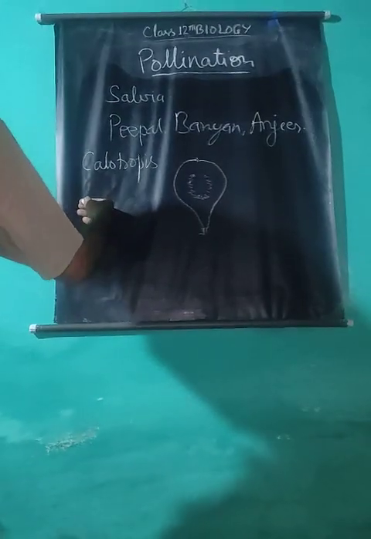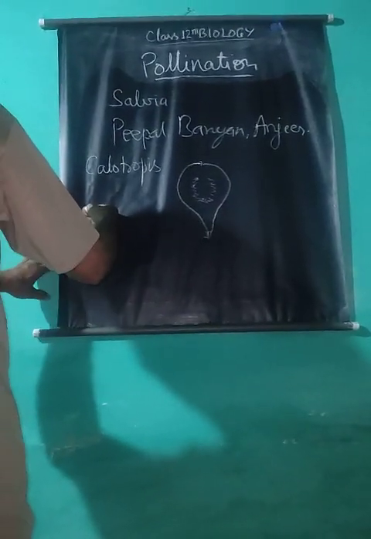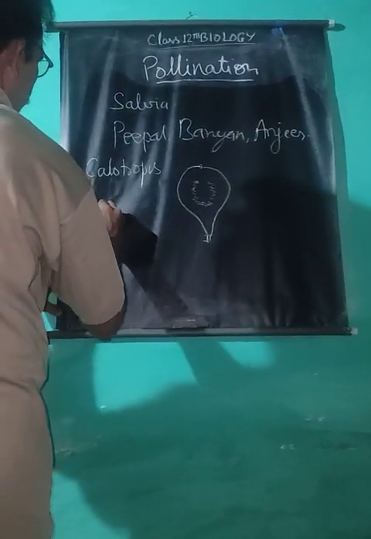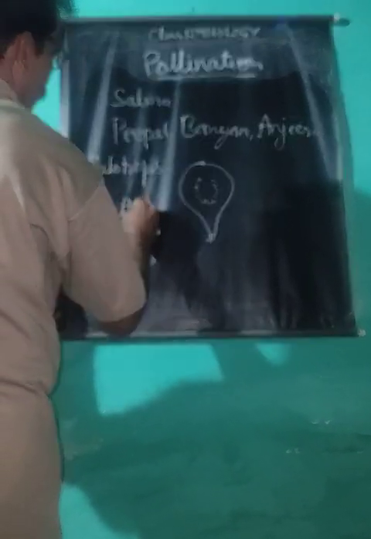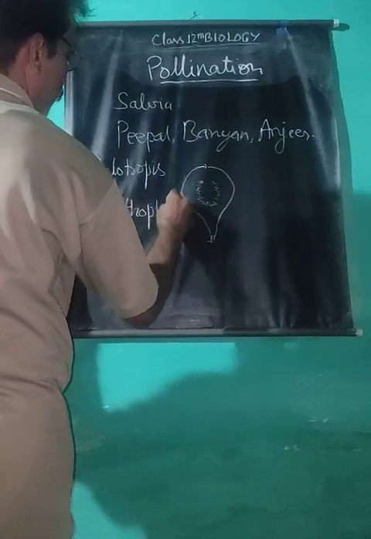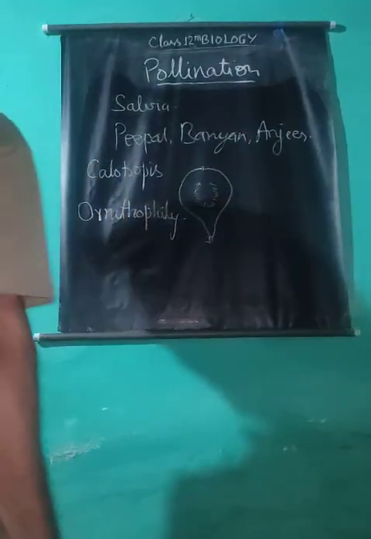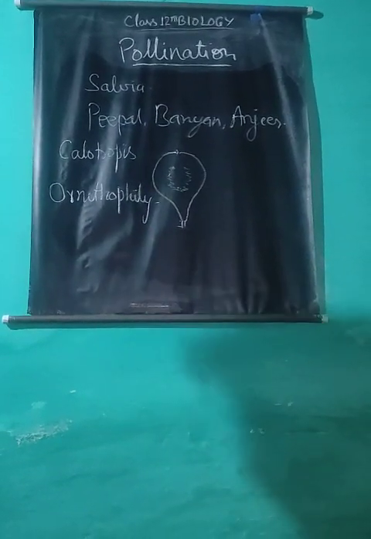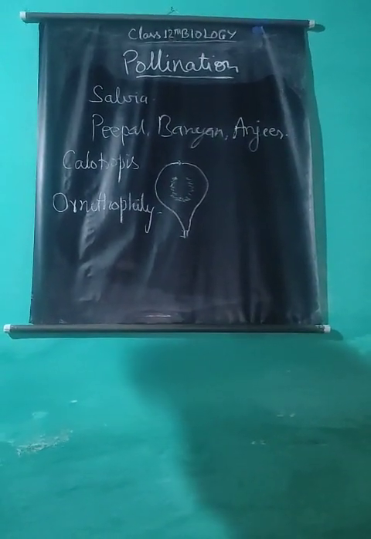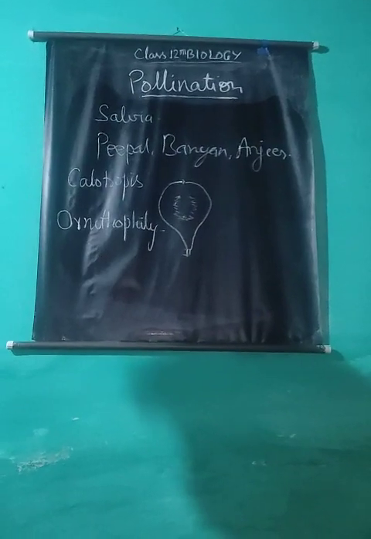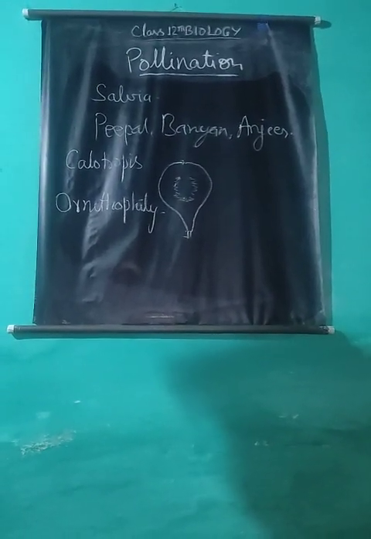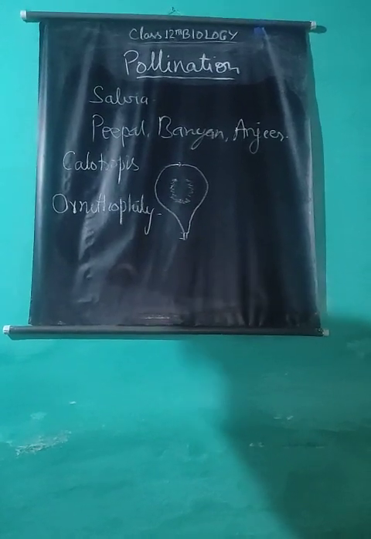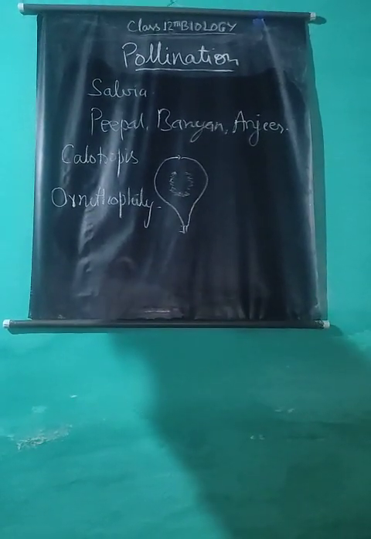Now the pollination by birds, ornithophily. This is the pollination which is carried out by birds. Small birds having long beaks take nectar from the base of bell-shaped flowers and perform pollination while moving from one flower to other flowers.